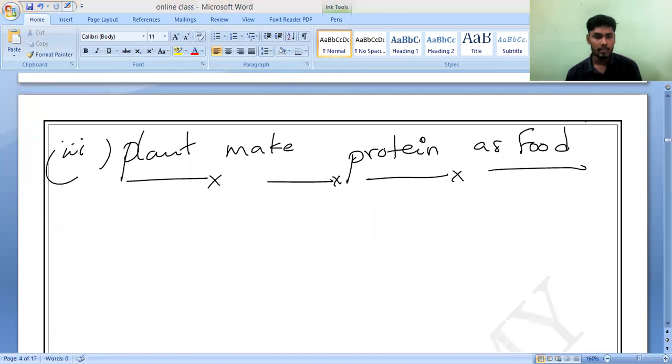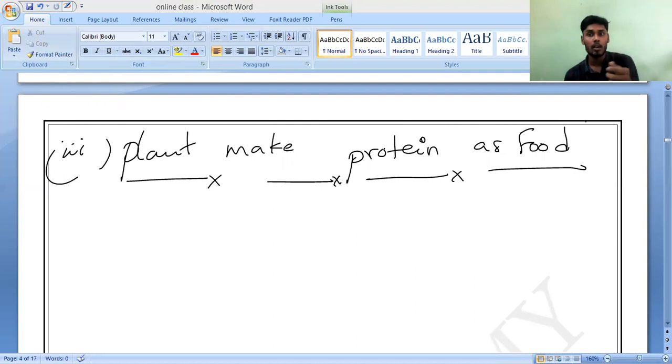The first thing, remember all of you: in addition to carbon, hydrogen and oxygen, proteins also contain one more element, called nitrogen. Plants cannot absorb this nitrogen from the atmosphere or air. They will take it from the soil only. Soil contains these nitrogenous products.